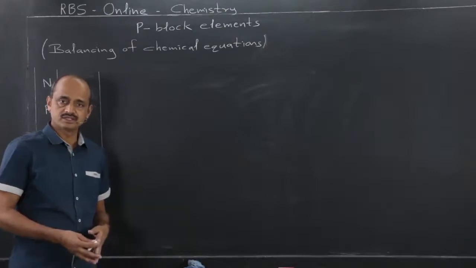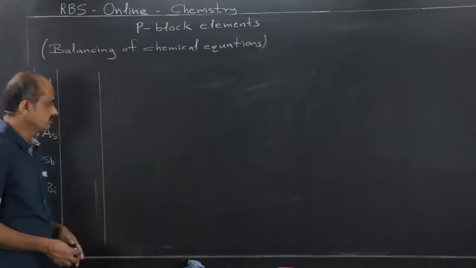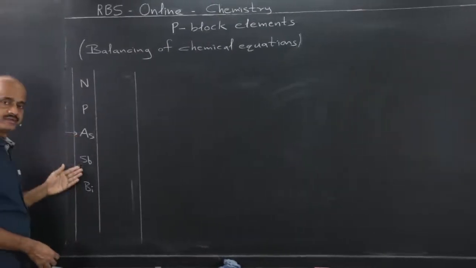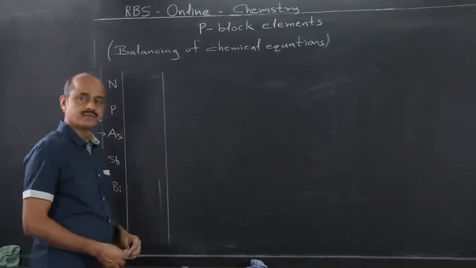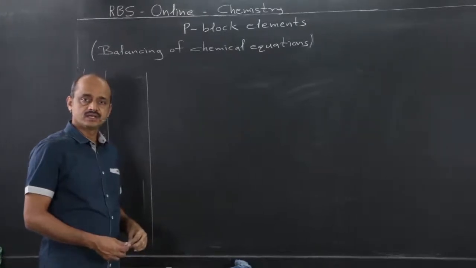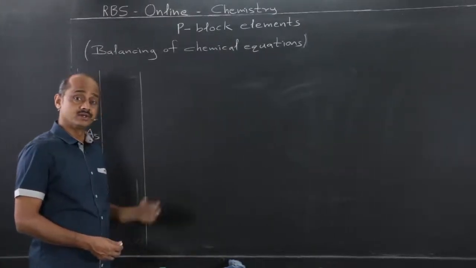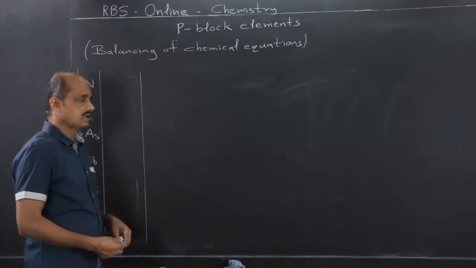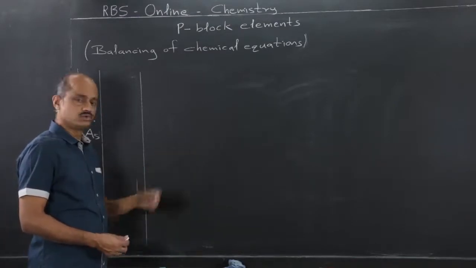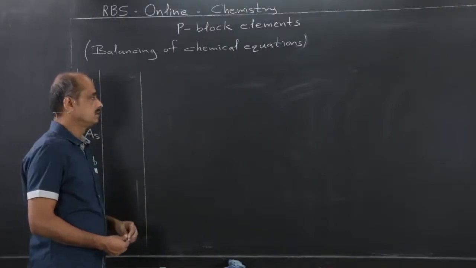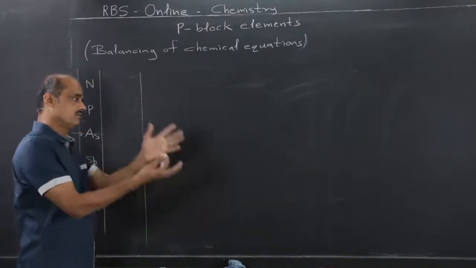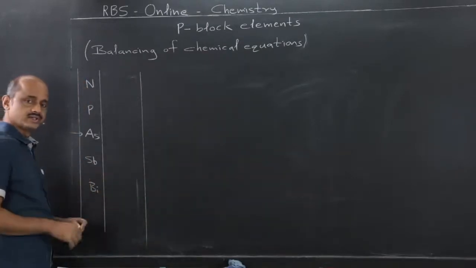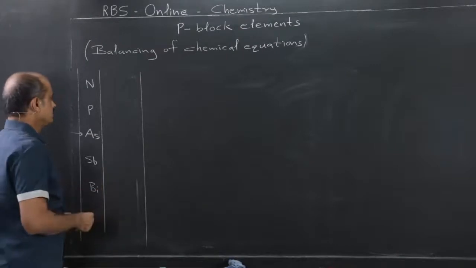We are considering chemical reactions of group 15 elements: nitrogen, phosphorus, arsenic, antimony, bismuth, with various reagents, and the action of concentrated nitric acid on group 15 elements is under discussion. Just now I have explained the balancing pattern. Now that pattern will be common for the remaining ones. Now again, what difference is there?